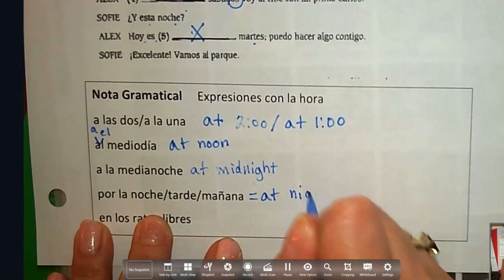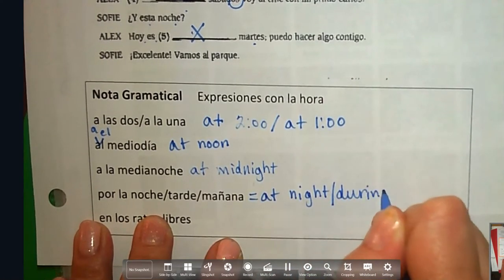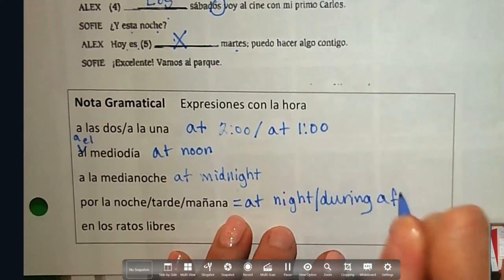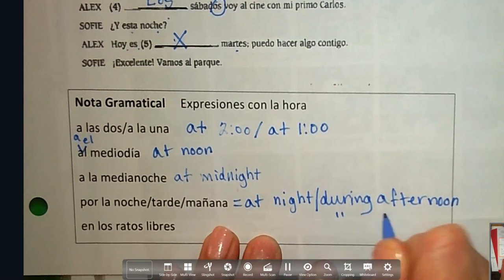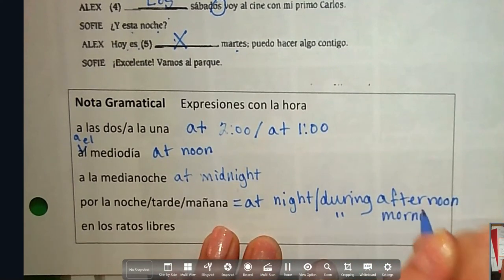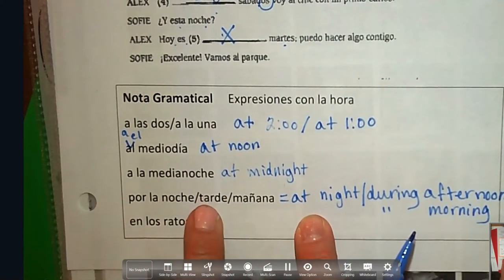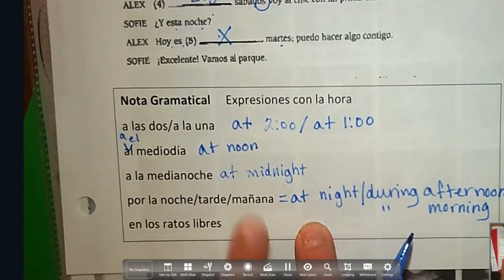or during the afternoon, in Spanish we use the same word, during the afternoon, or if you wanted to say during the morning, you're not going to say like we would in English, right? We're going to say por, so por la noche, por la tarde, or por la mañana if you want to indicate you do something at a certain time of the day.